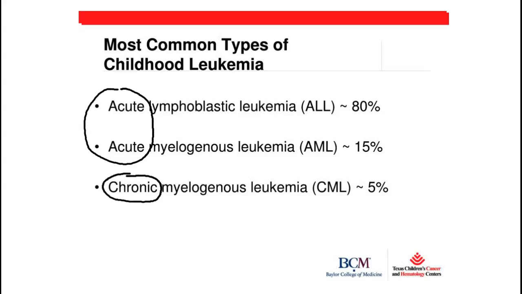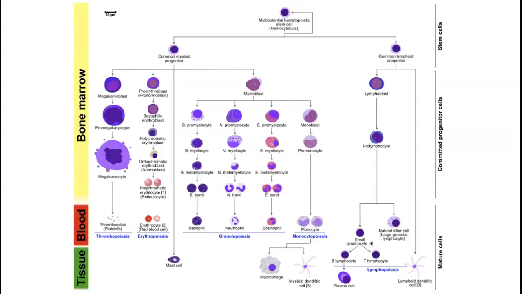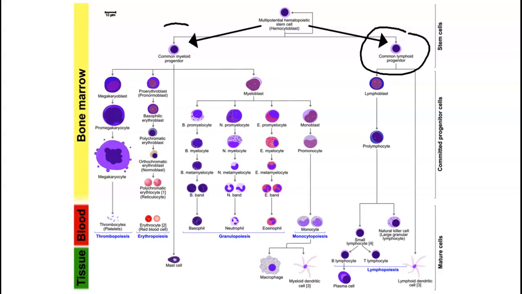The other characteristic that they put right in the name of leukemia is what cell line, what stem cell line it came from. So we know all white blood cells come from hemocytoblasts, but remember that hemocytoblasts have to differentiate either into a lymphoid stem cell or a myeloid stem cell. So any leukemia that has the term lymphocytic or lymphoblastic, what that means is that it's the lymphoid stem cell that's growing out of control, compared to a term like myelogenous or myeloid means that it's the myeloid stem cell that's growing out of control.